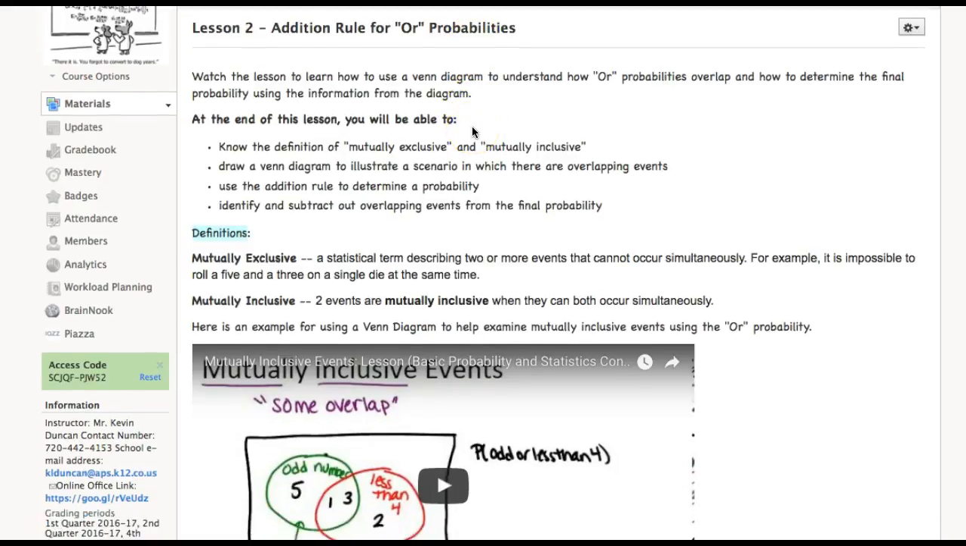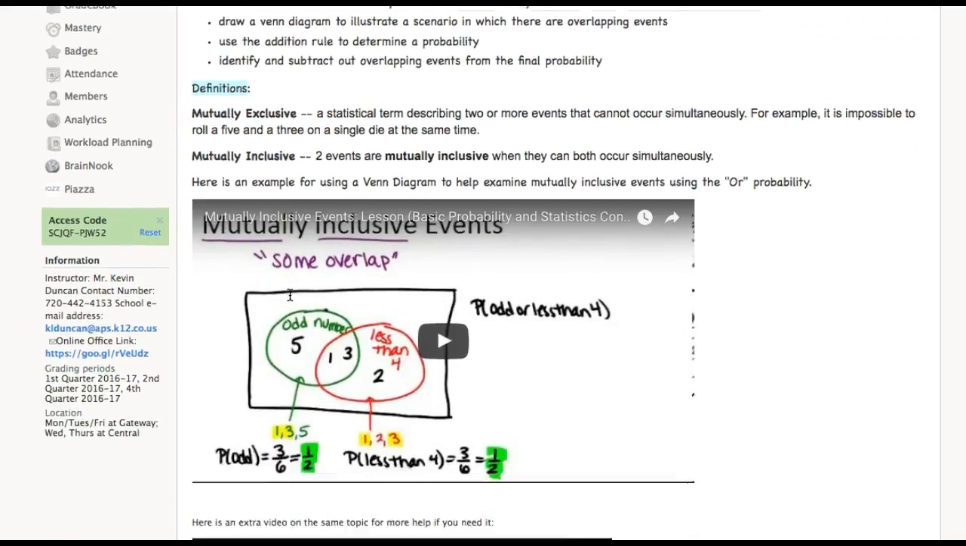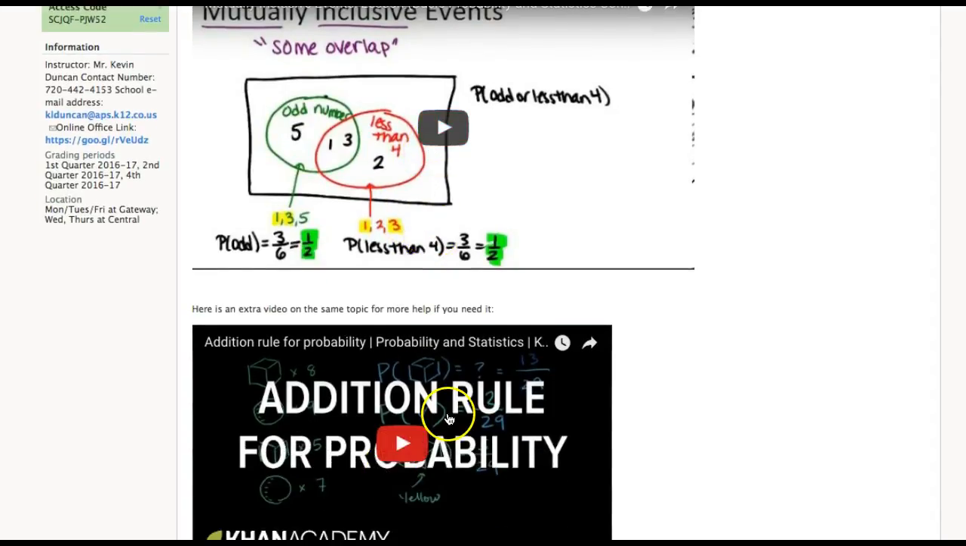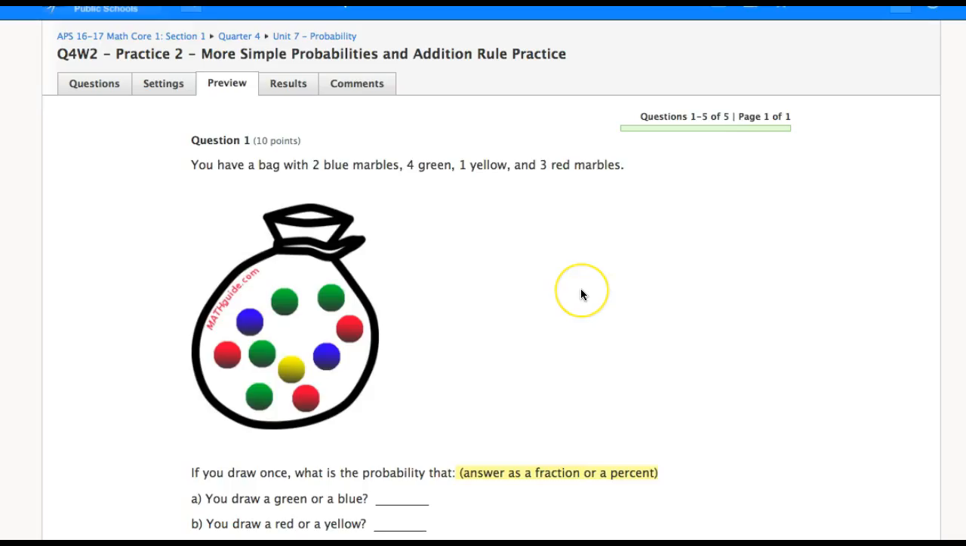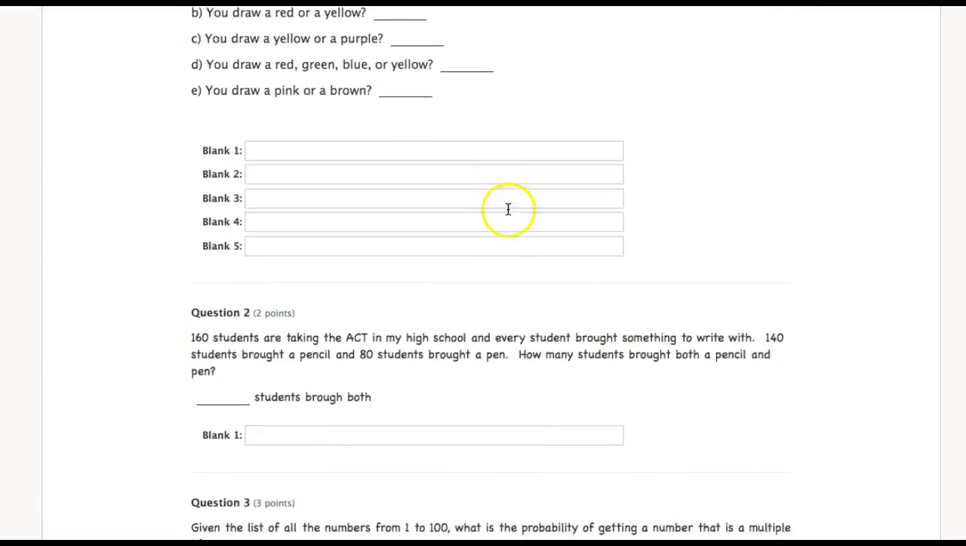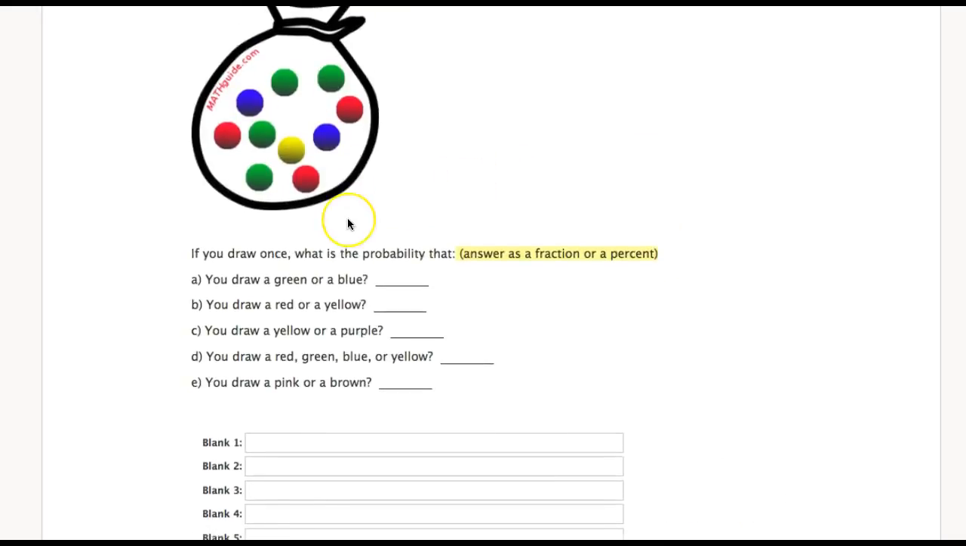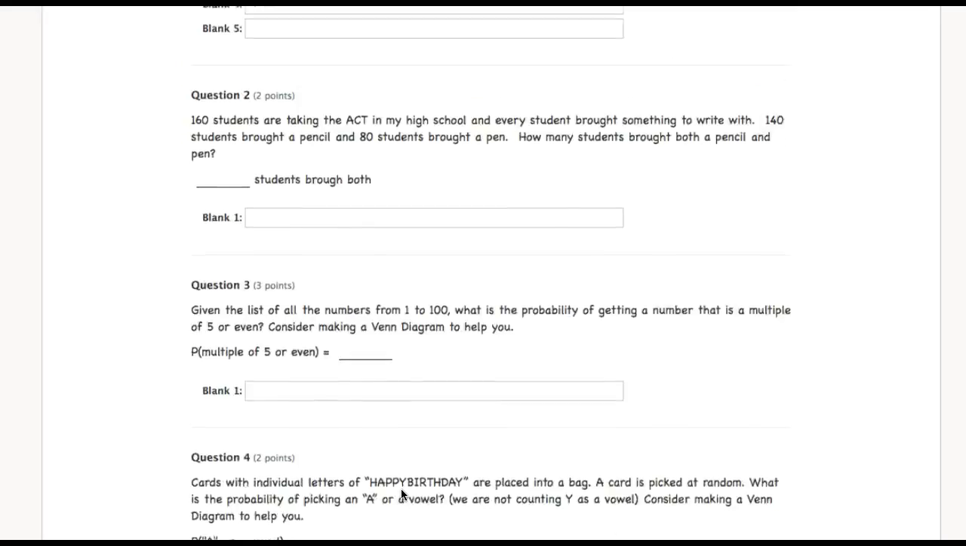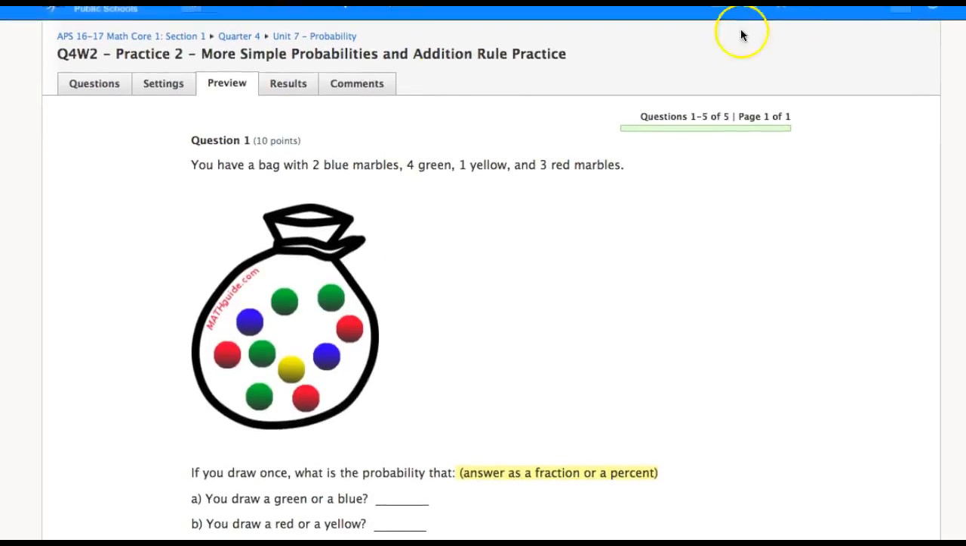That's just if you want something or something else to happen. You've got a couple definitions here: mutually exclusive, mutually inclusive. And then there's the lesson video, and then there's one more for support if you need a little more. Practice 2 is pretty self-explanatory, just finding probabilities. This first question is simple, and then the rest of them are dealing with what we learned with the addition rule. Might help to draw some Venn diagrams there.